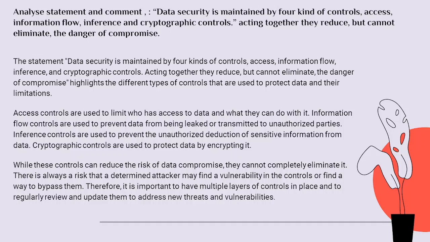The different types of controls are used to protect the data, and they have limitations. Access controls are used to limit who has access to the data and what they do with it. Information flow controls are used to prevent the data from being leaked or transmitted to unauthorized parties. Inference controls are used to prevent the unauthorized deduction of sensitive information from the data. Cryptographic controls are used to protect the data by encrypting it.